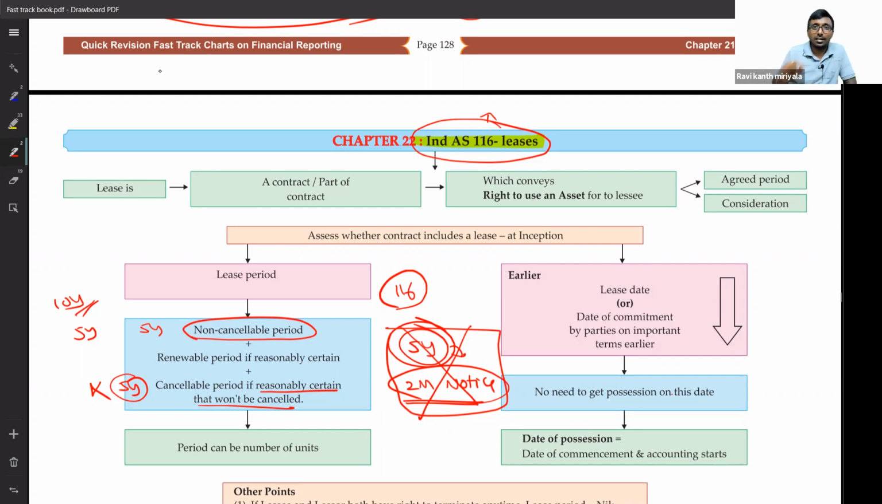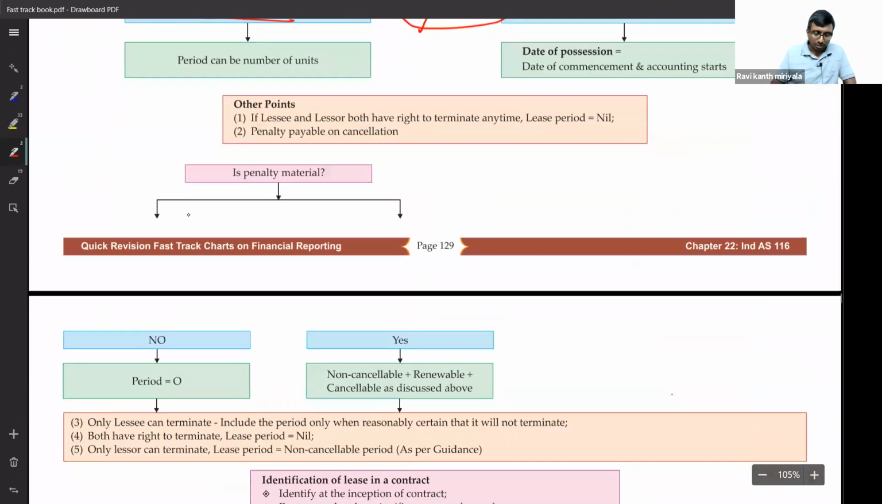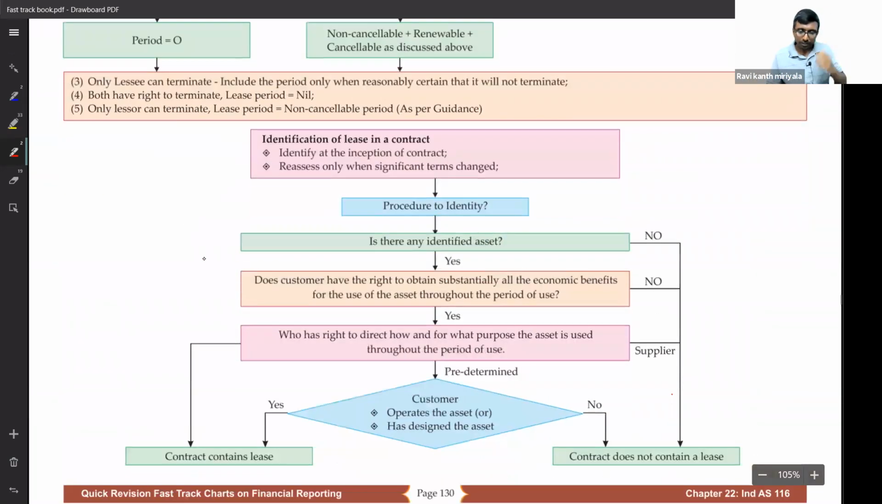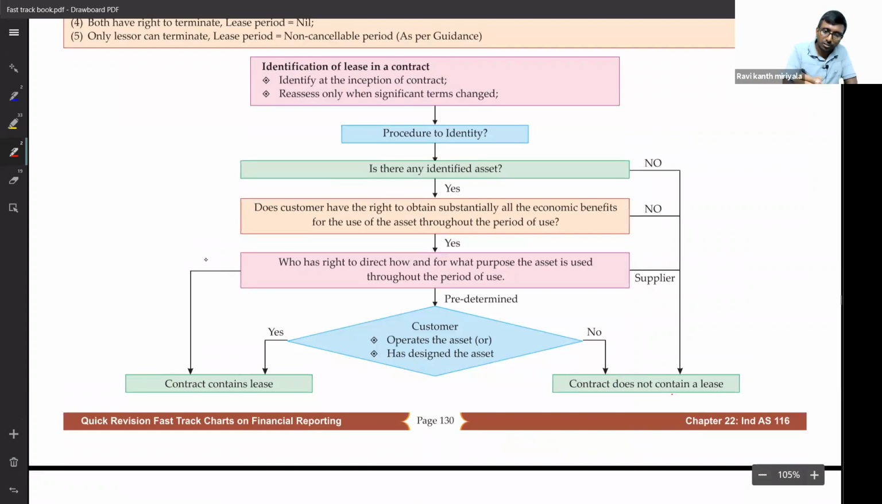No value is necessary. If it is a cancelable lease agreement, cancelable means cancelable with prior notice, then you don't need to follow Ind AS 116 strictly. Not at all necessary. You will not get into it, because it is not under the scope. Anytime cancelable means you should not consider it at all. Done. Yeah, this is one more important point within Ind AS 116.